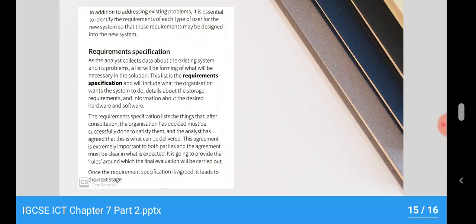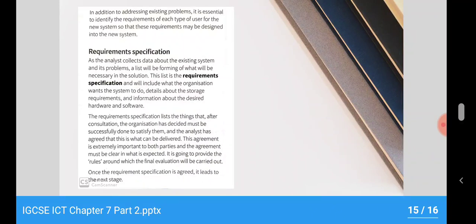But before going into design, you have to keep in mind the specific requirements. In addition to addressing existing problems, it is essential to identify the requirements of each type of user for the new system so that these requirements may be designed into the new system.